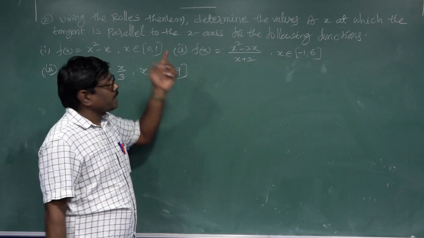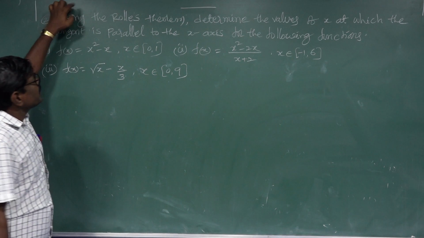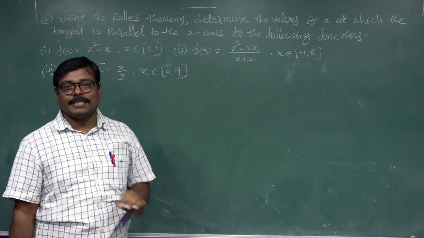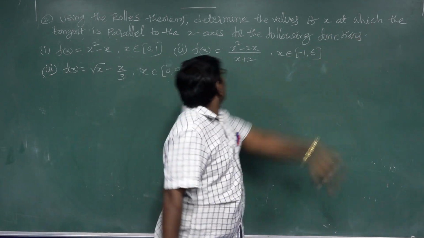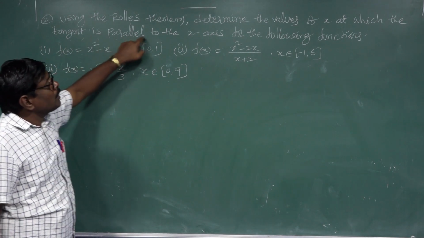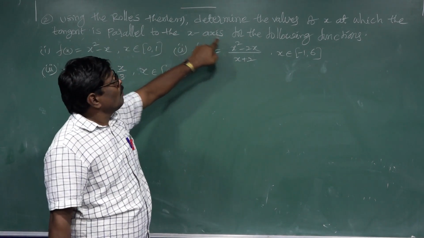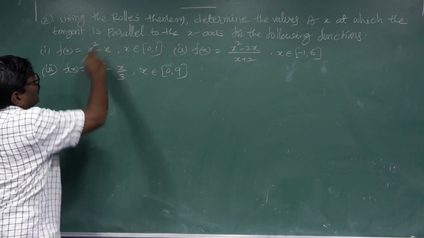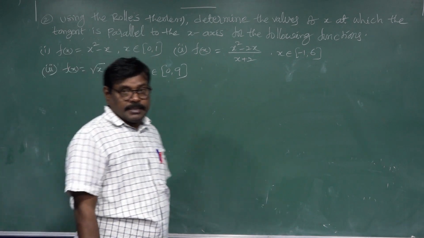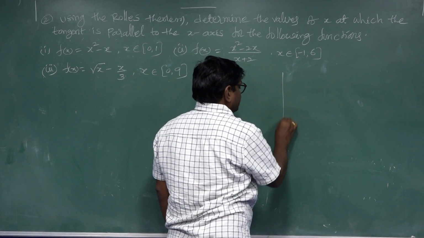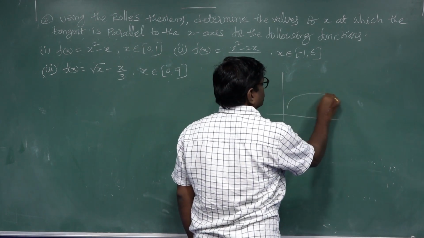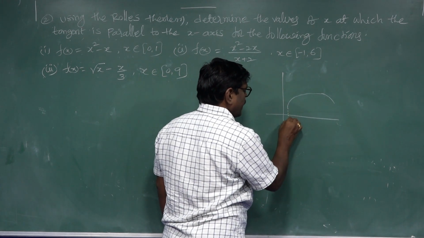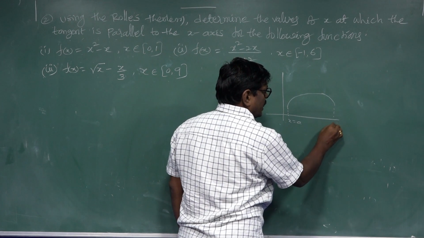Yes, students, the second problem. Using Rolle's theorem, determine the value of x at which the tangent is parallel to the x-axis for the following functions. For example, this is the x-axis, this is the y-axis, and this is a curve y equal to f of x, with points x equal to a and x equal to b.